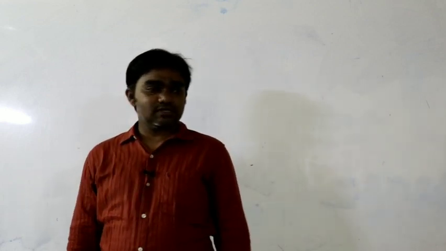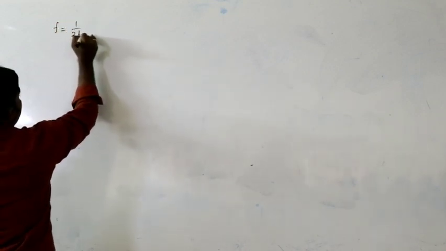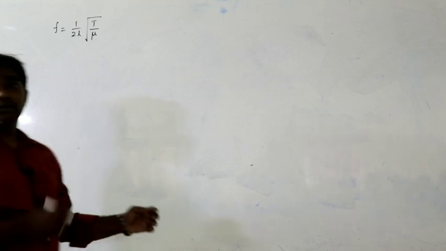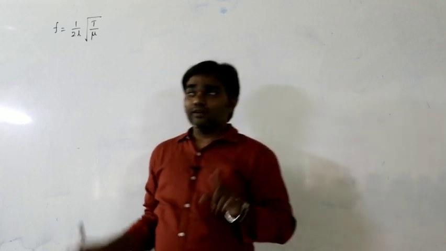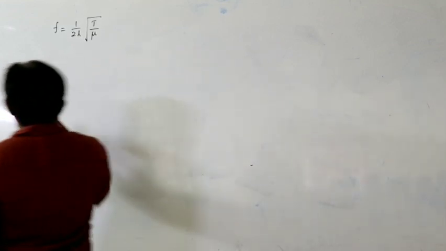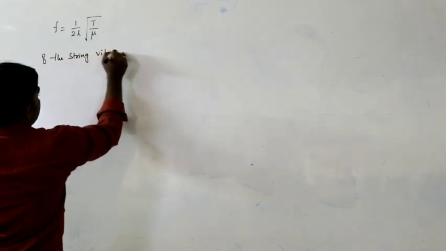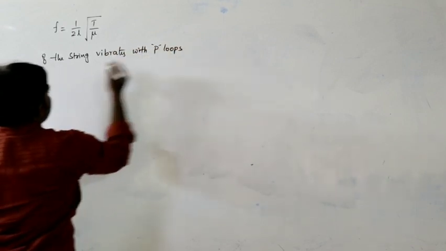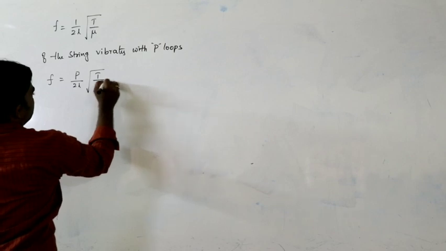So in the previous class, yesterday's class, what we discussed: frequency of the transverse wave, what is that value? 1 by 2L square root of T by mu, that is when the string is vibrating with one loop. If the string vibrates with P loops, what can we write? F is equal to P by 2L into square root of T by mu.